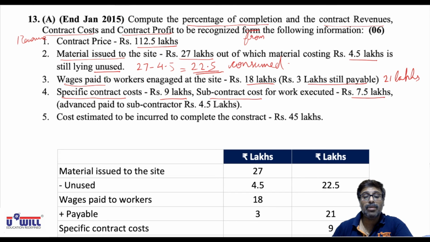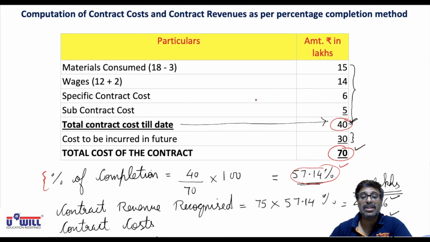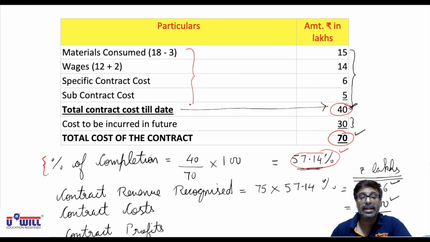Advance paid to subcontractor will not be taken into consideration, that is for future. And the cost estimated to be incurred, this is the present cost and this is the future cost, 45 lakhs. So as we did in question number 1, you all add all the present cost, you'll get total contract cost till date. Add future cost, you'll get total cost of the contract.